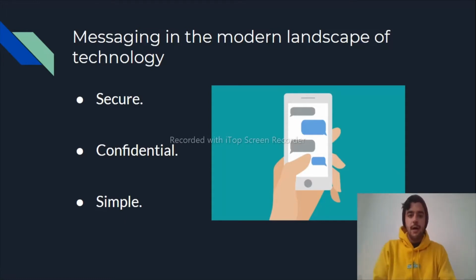This type of interaction has to be secure, confidential, and simple, because everyone uses it, from older people to younger people, every kind of human being, and exchanges all types of information. As I said, there are a lot of types of multimedia that can be shared, like texts, images, videos, and even money.